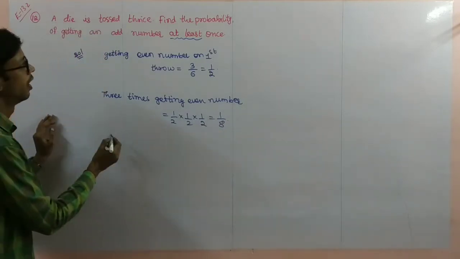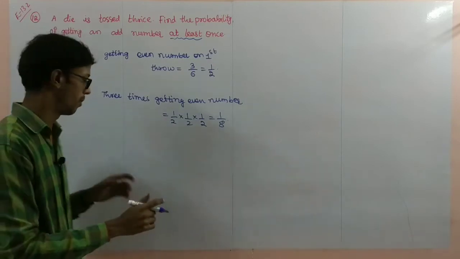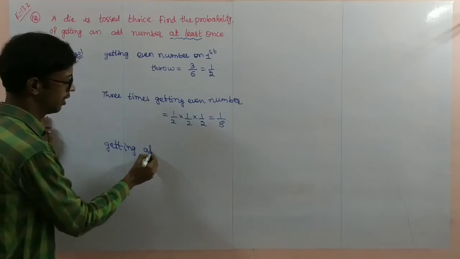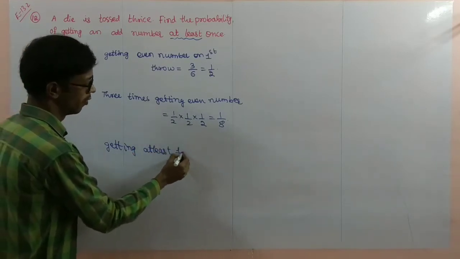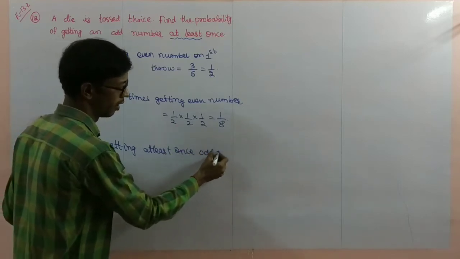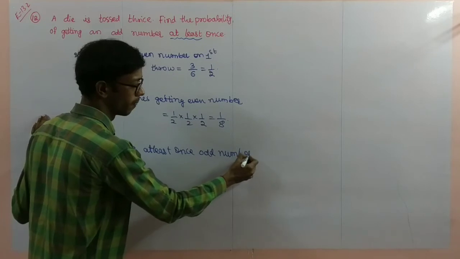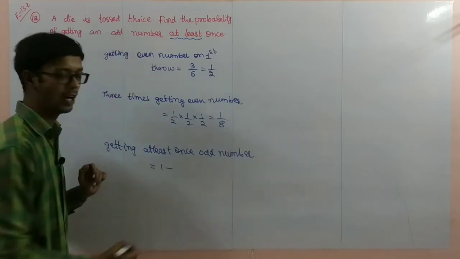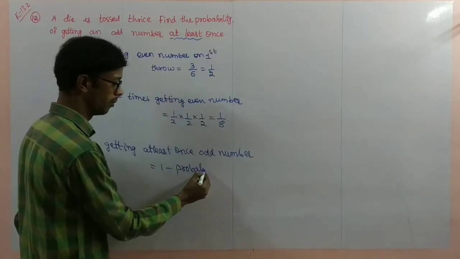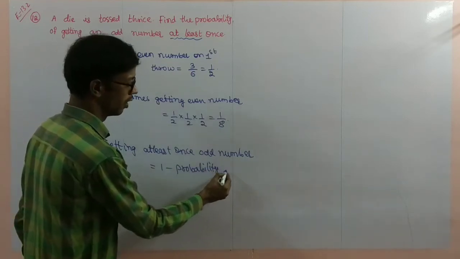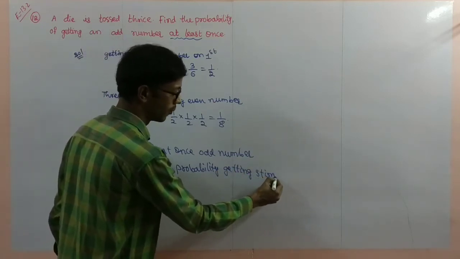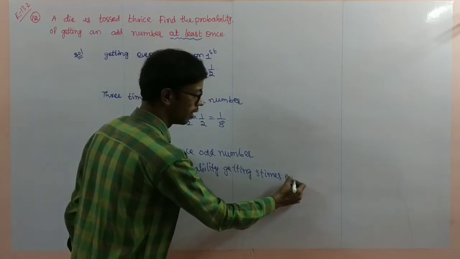Next, at least once odd number getting. At least once odd number is equal to 1 minus probability of getting 3 times even.